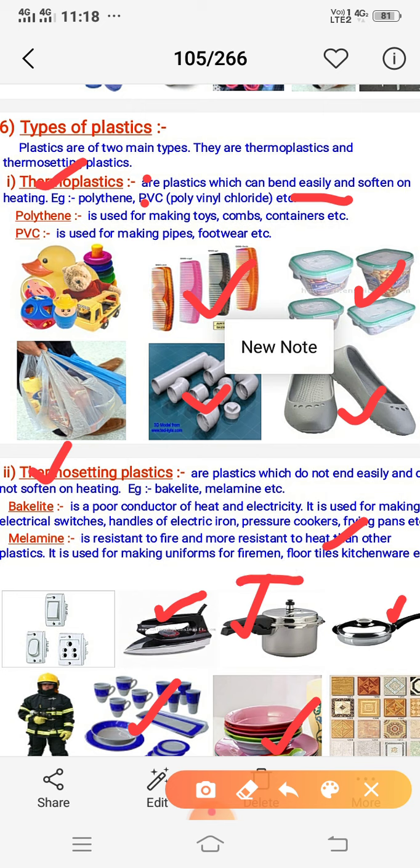Firemen wear different types of kit, or even the PPE kit that everybody is wearing today is made up of such type of plastic only.